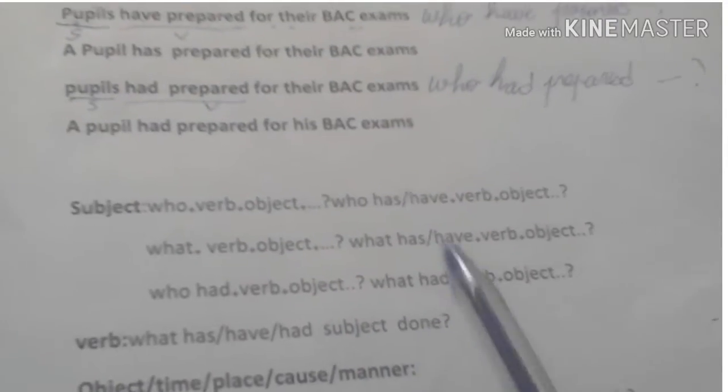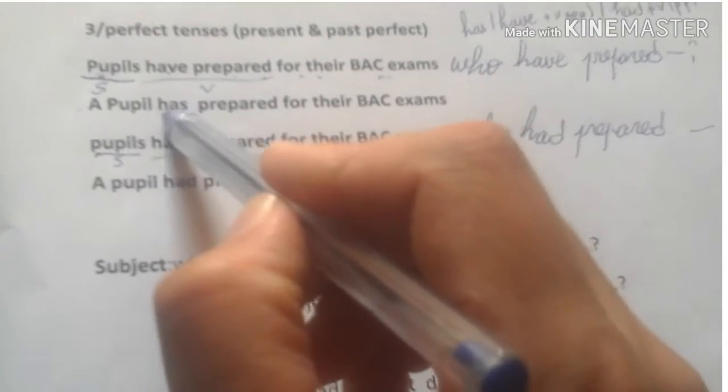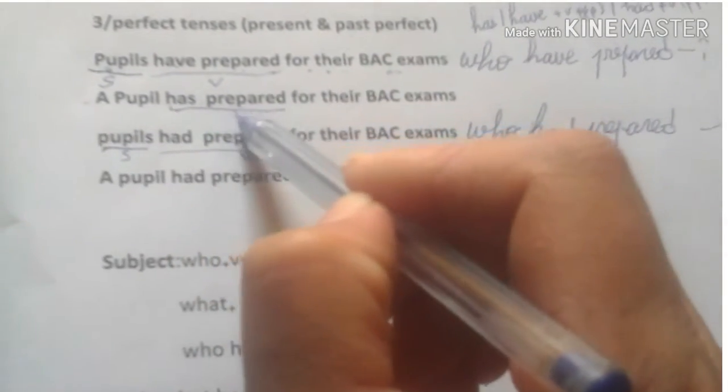To ask about the verb, the rule is what has, have or had. Has and have for the present perfect, had for the past perfect, one of these, plus subject plus done. Let's take this sentence. We ask about this verb, has prepared.